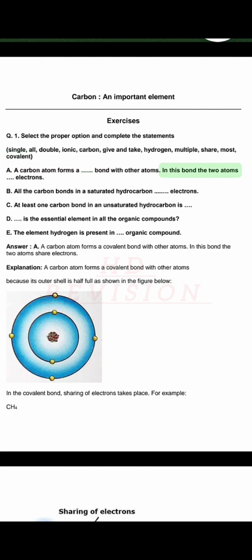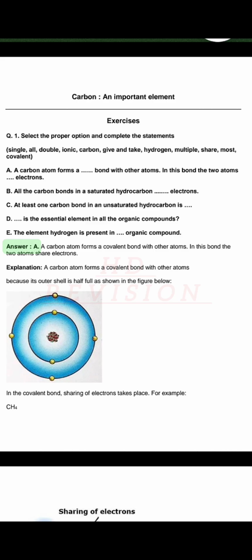In this bond the two atoms ______ electrons. B. All the carbon bonds in a saturated hydrocarbon ______ electrons. C. At least one carbon bond in an unsaturated hydrocarbon is ______. D. ______ is the essential element in all the organic compounds. E. The element hydrogen is present in ______ organic compounds.